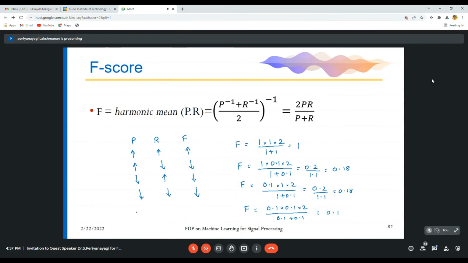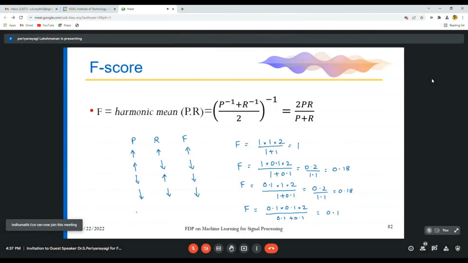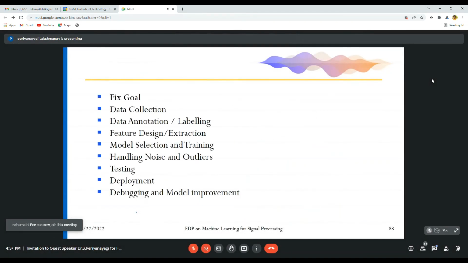So these are the evaluation metrics used to tell whether your machine learning model is accurate or not. By using accuracy, confusion matrix, precision, and recall, we can tell whether our model is best or not. For any machine learning model, first you have to fix a goal. Fixing a goal means, what is your goal? For example, classifying 3 flowers: rose, lotus, jasmine.